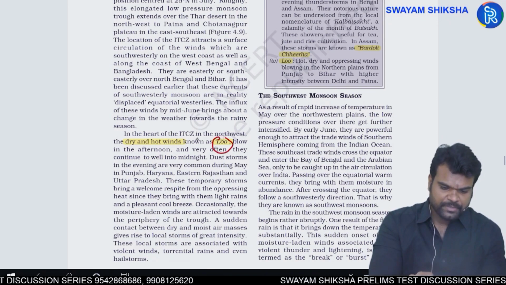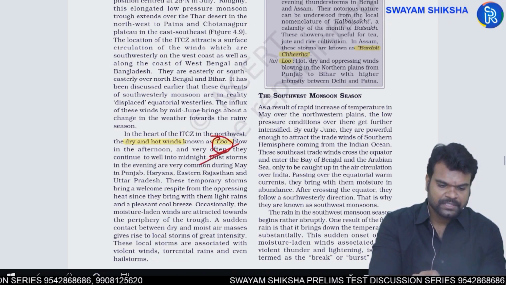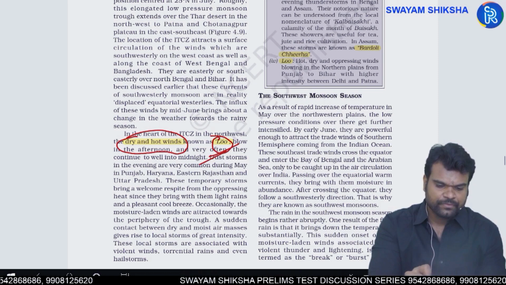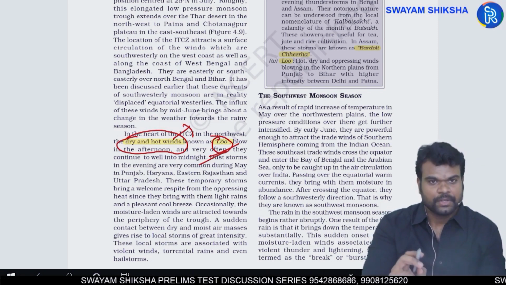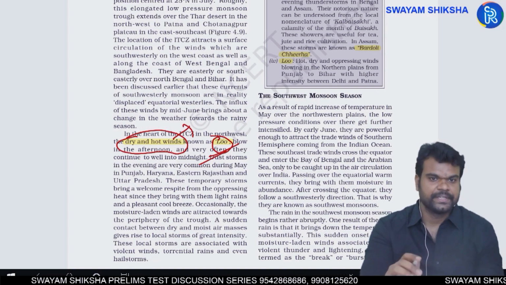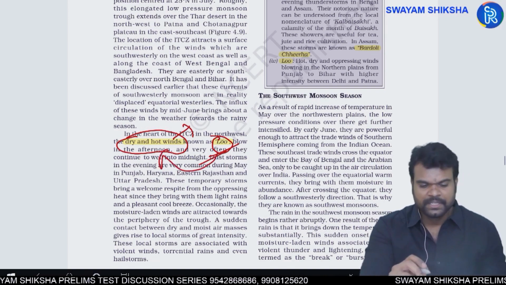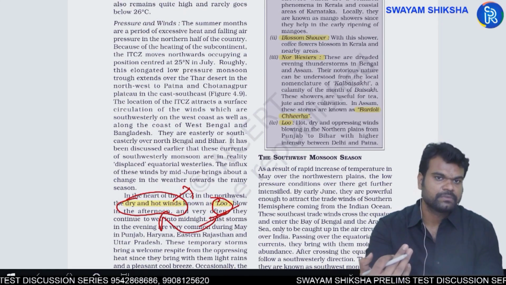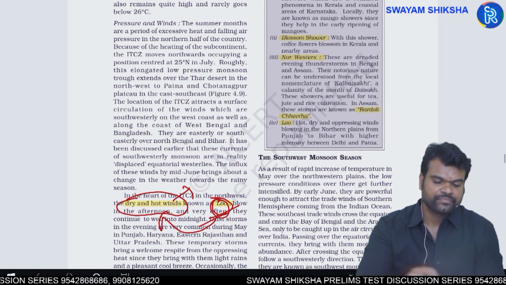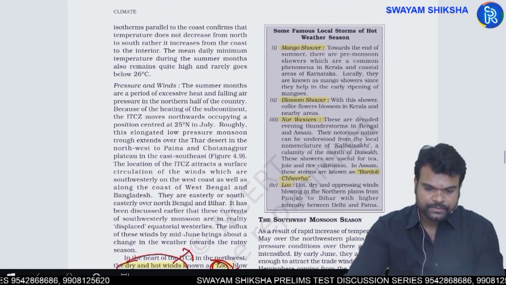This term is very popular. Loos. Loos are nothing but hot and dry winds which are generally present during summer season in North India, especially northwestern India. Loos are hot and dry winds, okay? During the summer season, the North India or northwestern part of India experiences these winds.